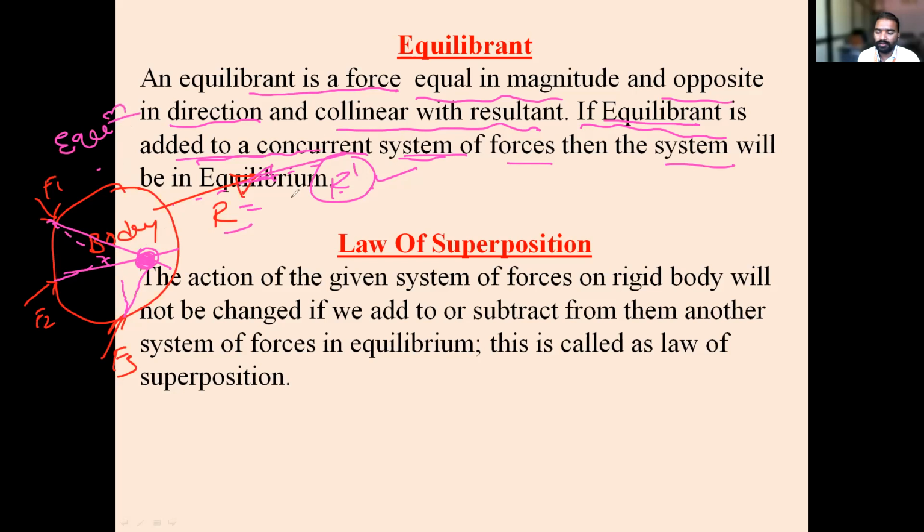equilibrium. Okay, so suppose you consider this is the body, and this is one force, this is one force, and this is one force. Their lines of action are like this, and the resultant of these three comes like this. But if you apply the equilibrium, it is in the opposite direction, the same magnitude as the resultant, opposite direction, collinear with the resultant. If you apply this R dash, this body will not move, this will become equilibrium. Did everyone understand what is equilibrium?